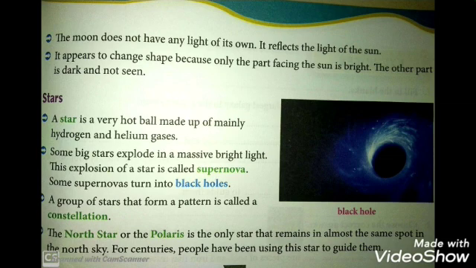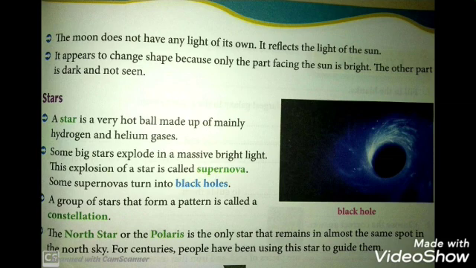A star is a very hot ball made up of mainly hydrogen and helium gases. What is a star made up of? It is made up of a hot ball of hydrogen and helium gases. Some big stars explode in a massive bright light. This explosion of a star is called supernova. Some supernovas turn into black holes.